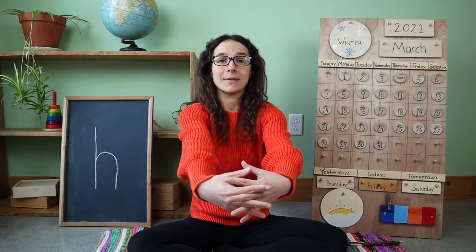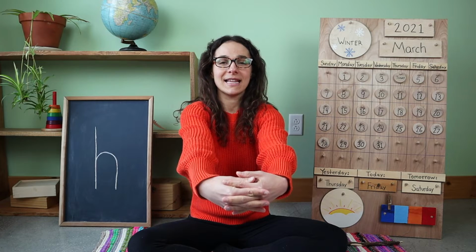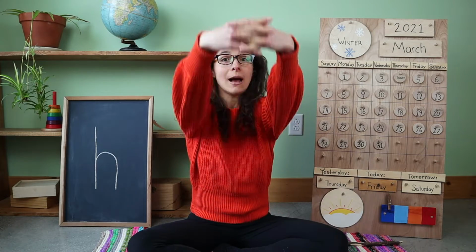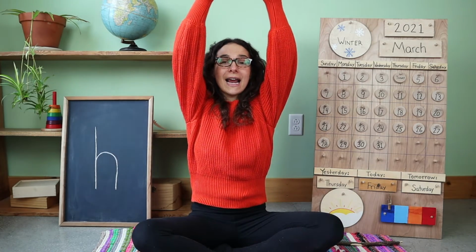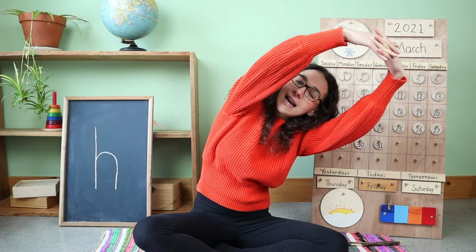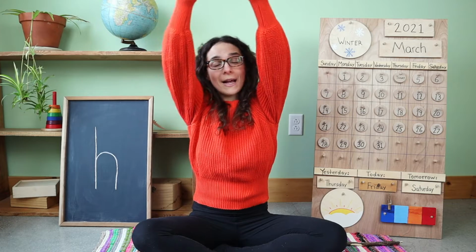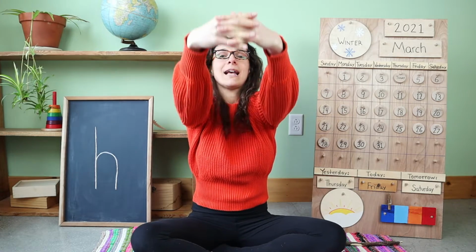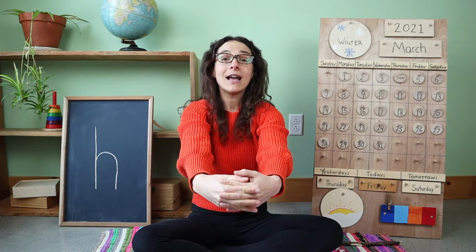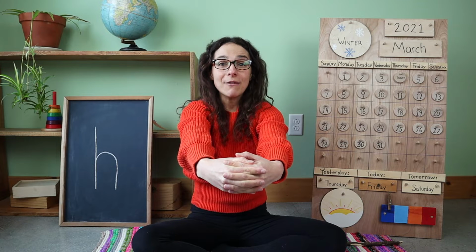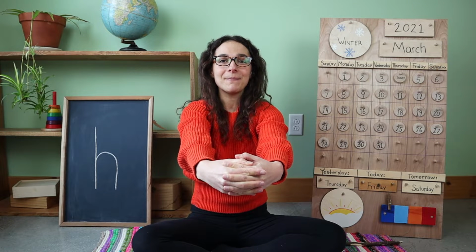We're going to make our arms into a big circle out in front of us like this. Now bring that circle up, up, up over your heads, and let's give a little stretch from one side, and stretch over to the other side, back up to the top, and bring that circle back down in front of you. Now it's time to sing together. If you know the words, sing along with me.